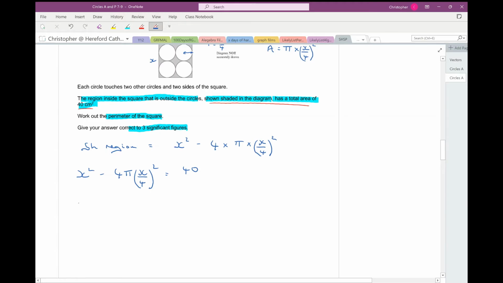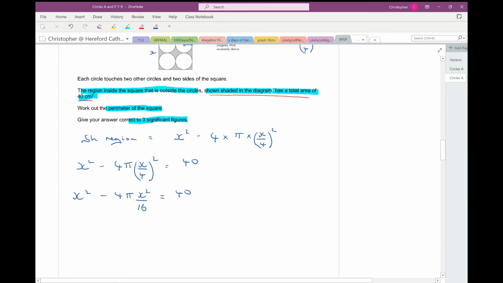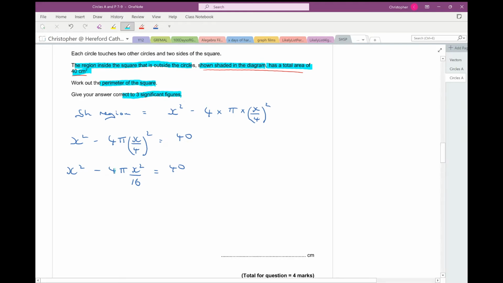So I'm going to x squared minus 4 pi. Right, if I square x over 4, I get x squared over 16. Right, I can simplify here and here. Okay, so that's going to give me x squared minus pi x squared over 4 equals 40. Let's multiply everything by 4. 4x squared minus pi x squared equals 160.